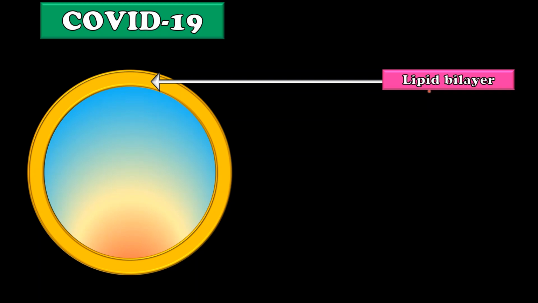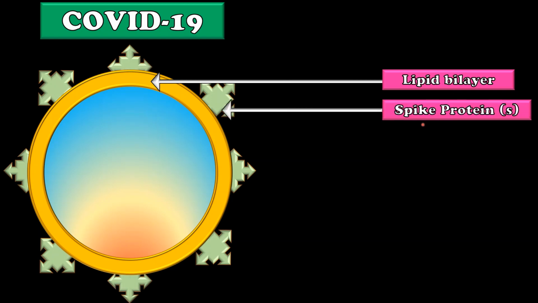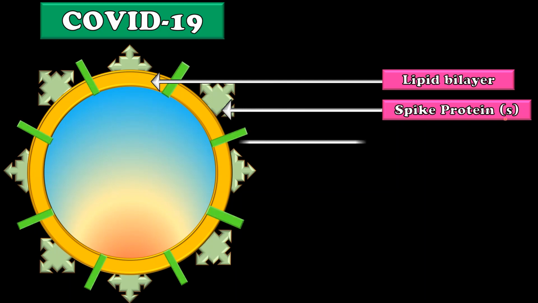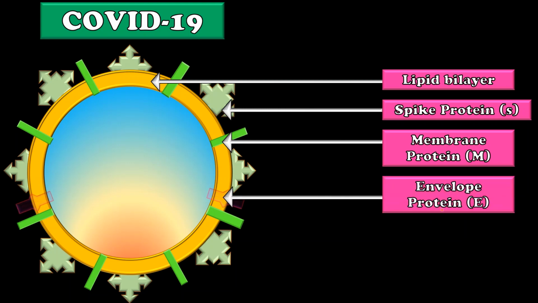It is covered by a membrane which is made up of lipid bilayer. Attached to this bilayer, there are various types of proteins. The first protein is spike protein or S protein. Second is membrane protein or M protein. And the third type is envelope protein or E protein.